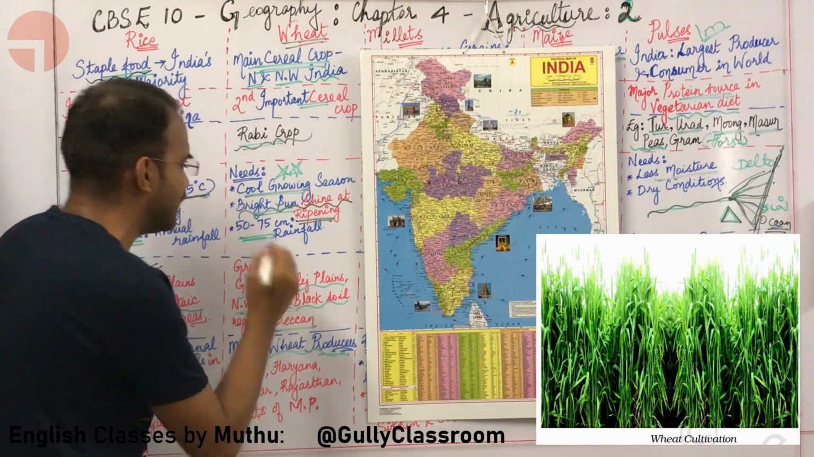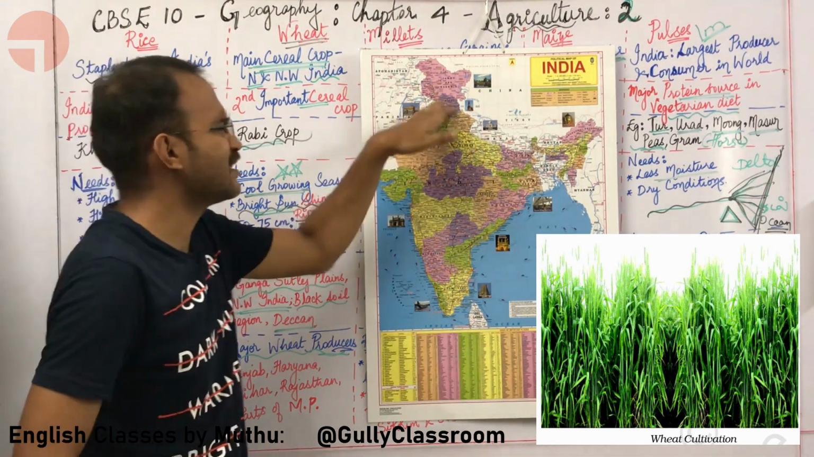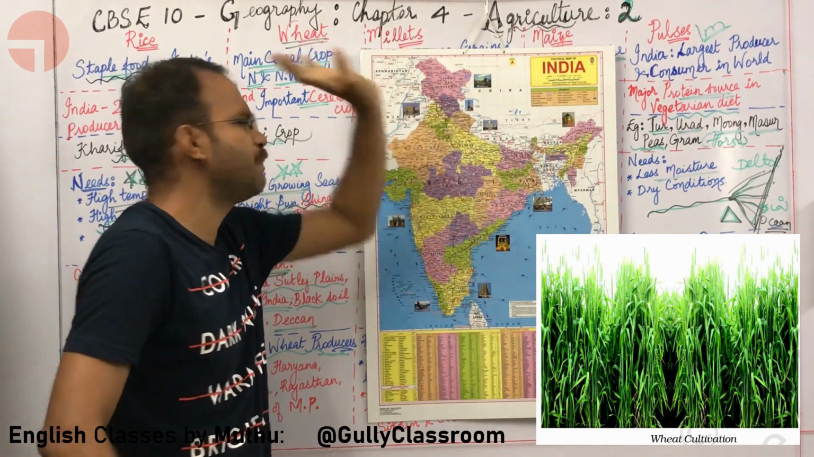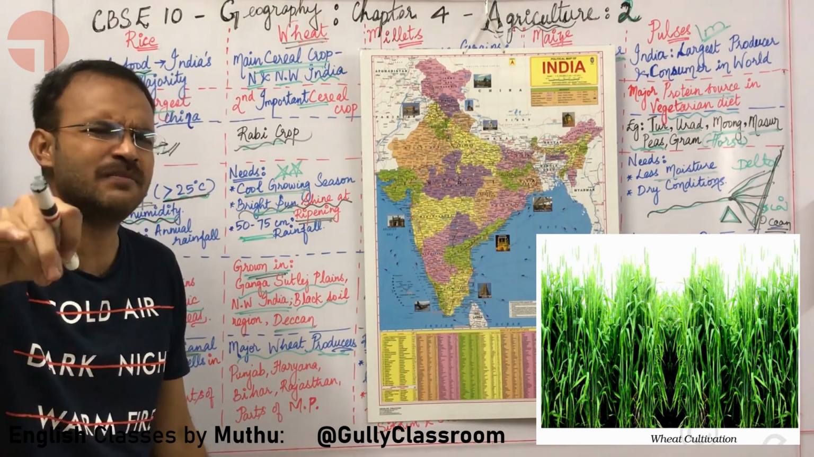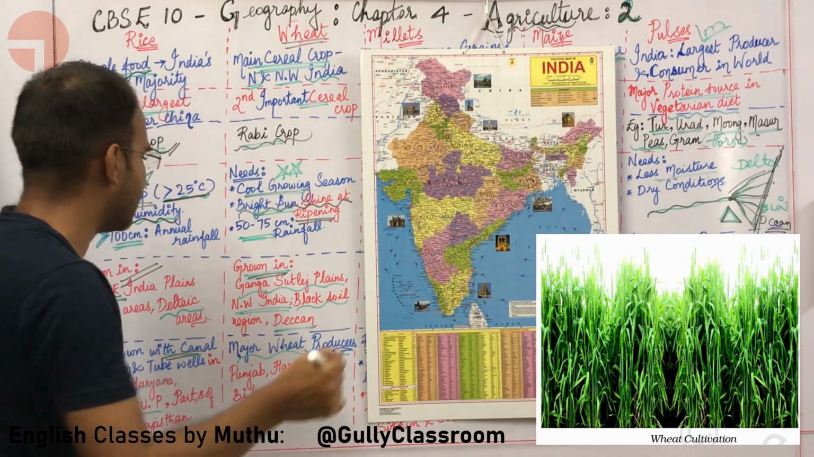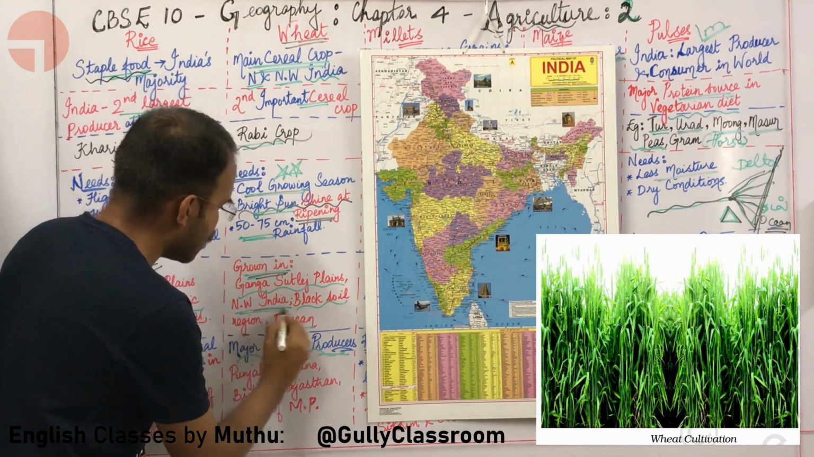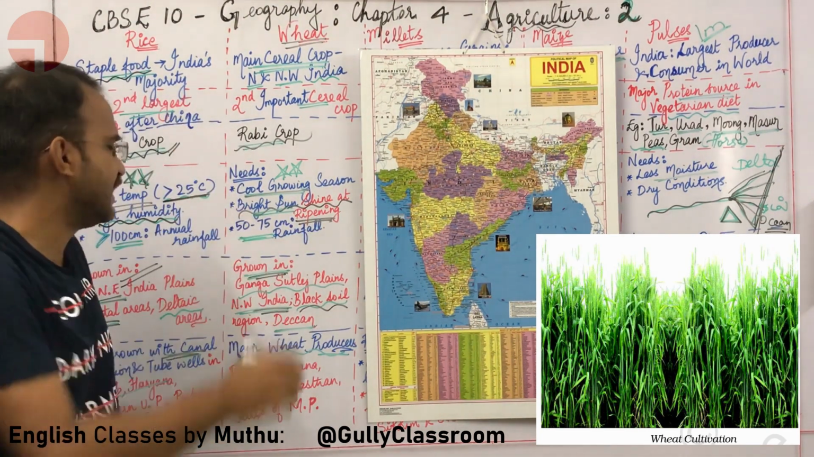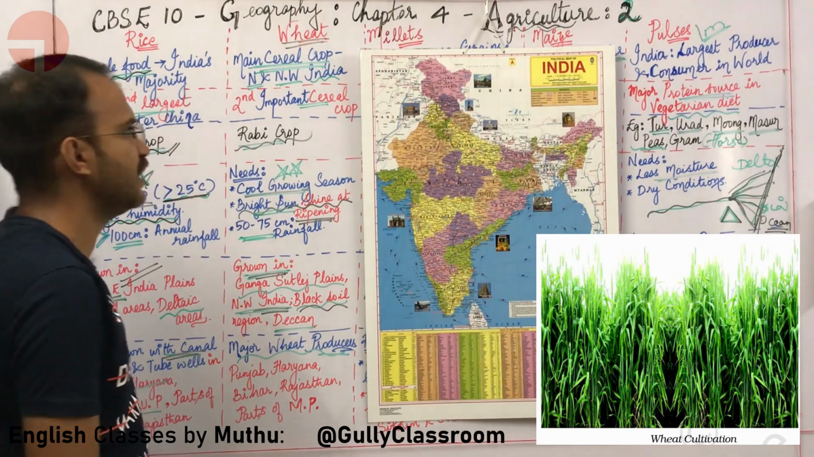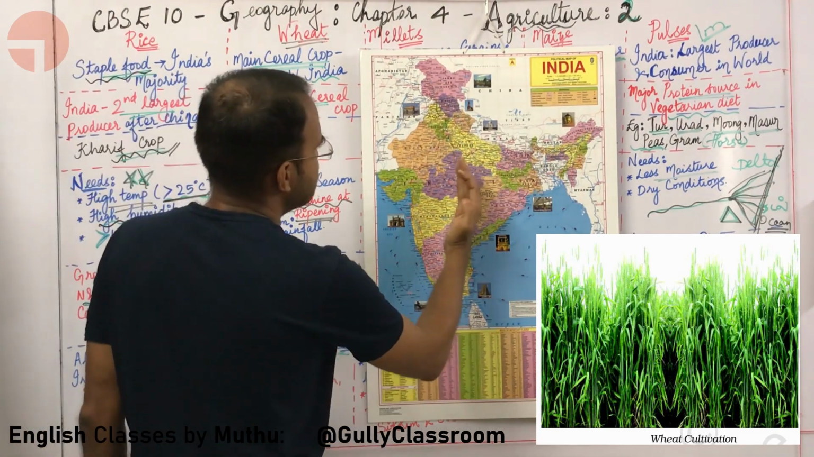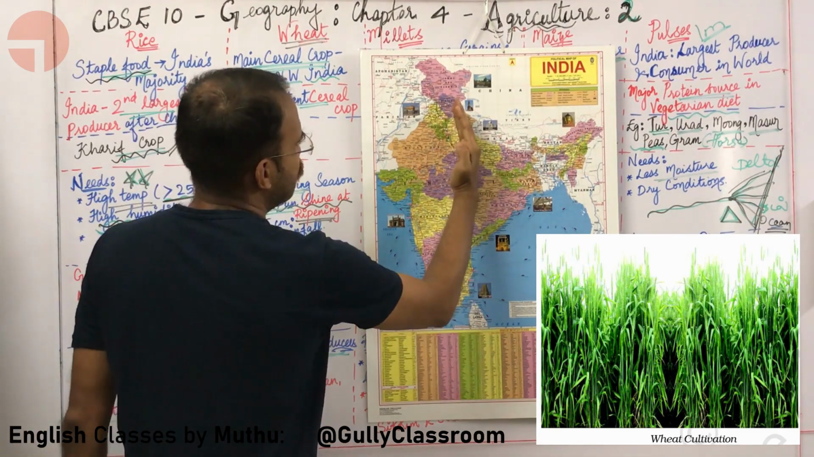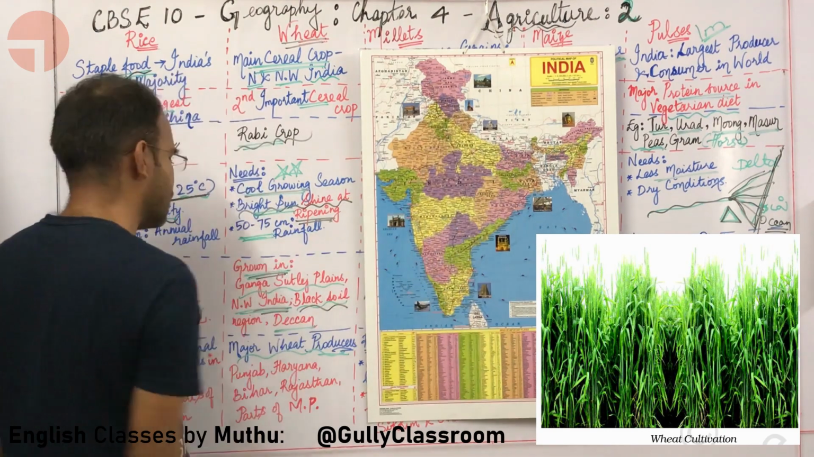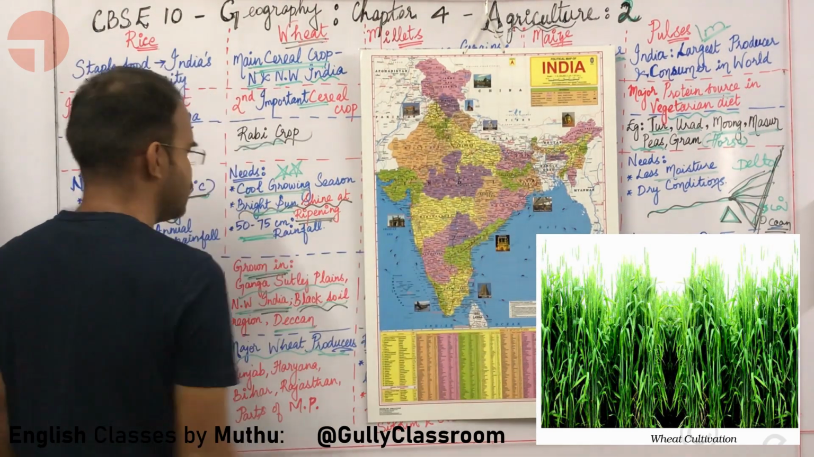It is grown in the Ganga Satluj plains. Ganga Satluj plains primarily means Punjab and Haryana. Okay. Also northwest India, black soil regions and Deccan region. What is northwest India? Northwest India means slightly towards Rajasthan. Fertile regions of Rajasthan can be called northwest India.